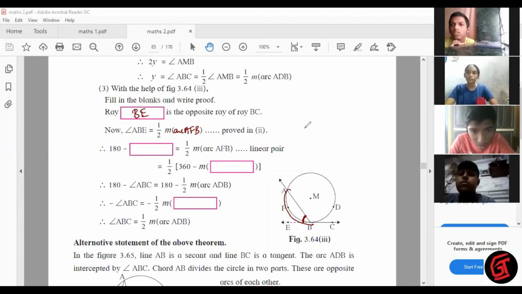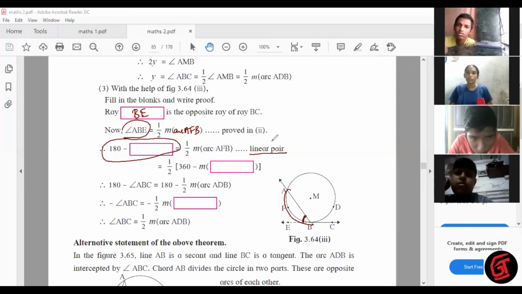We are writing something in place of ABE, and we have written something called a linear pair. So think. In place of ABE we are writing this statement, and we are writing linear pair. Can anyone use your brains and tell me? If you are telling me, that means you all are 100% passing in geometry in 10th standard.